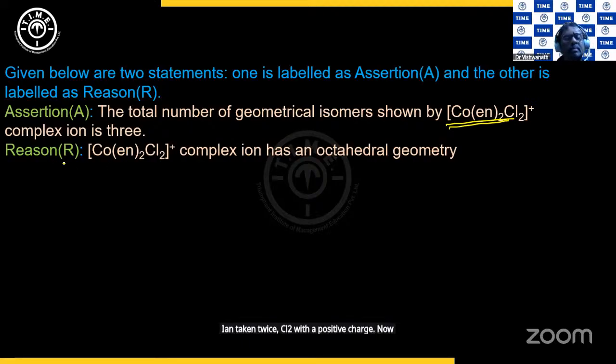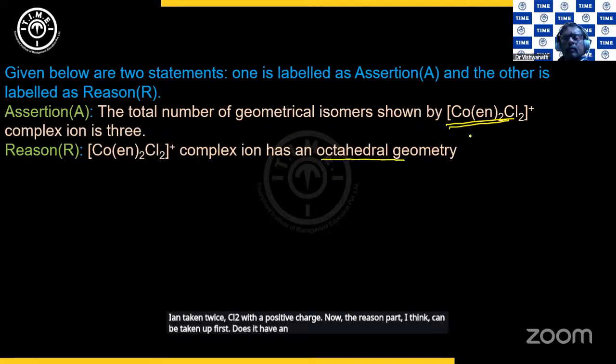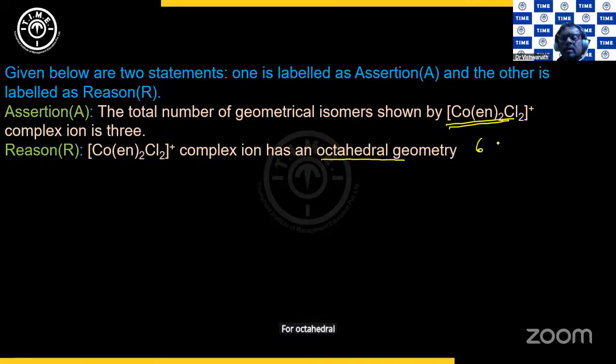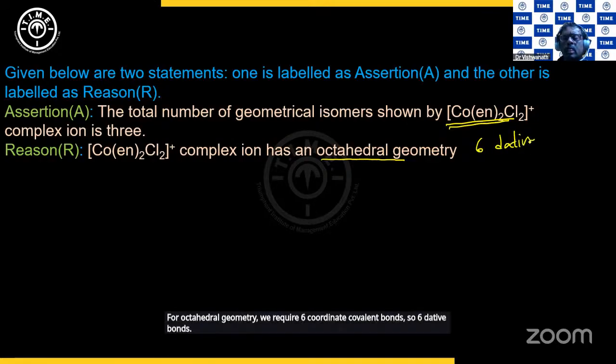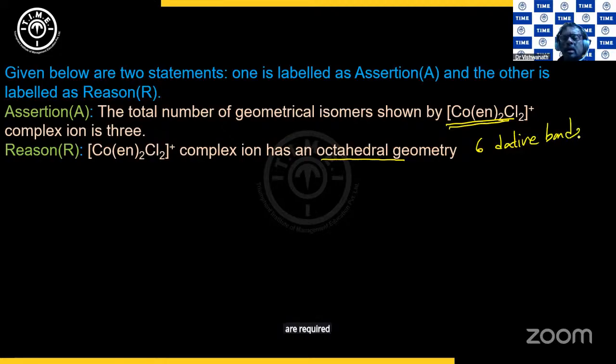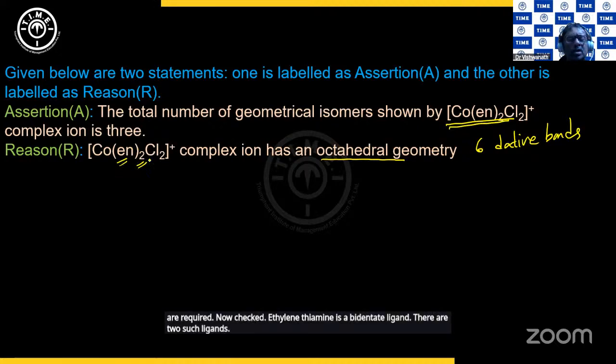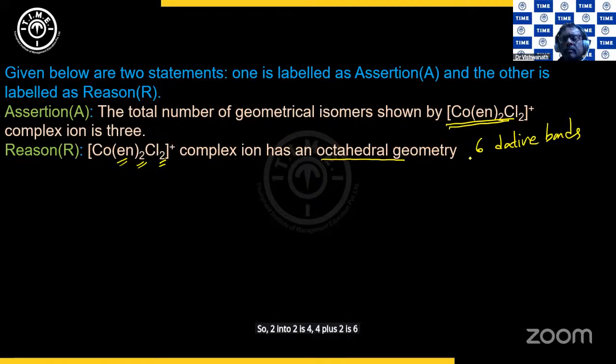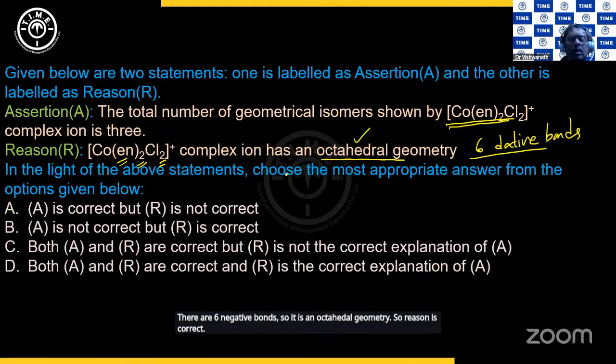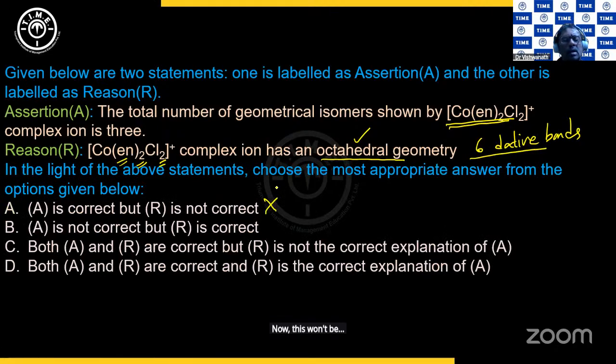Now the reason part I think can be taken up first. Does it have an octahedral geometry? For octahedral geometry, we require 6 coordinate covalent bonds. So 6 dative bonds are required. Now check. Ethylene diamine is a bidentate ligand. There are 2 such ligands. So 2 into 2 is 4, 4 plus 2 is 6. So indeed, there are 6 dative bonds. So it is an octahedral geometry. So reason is correct.